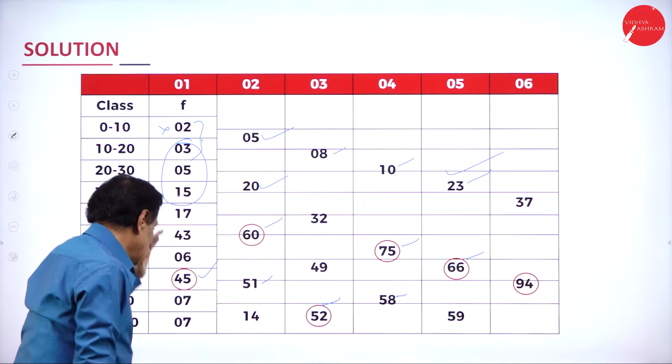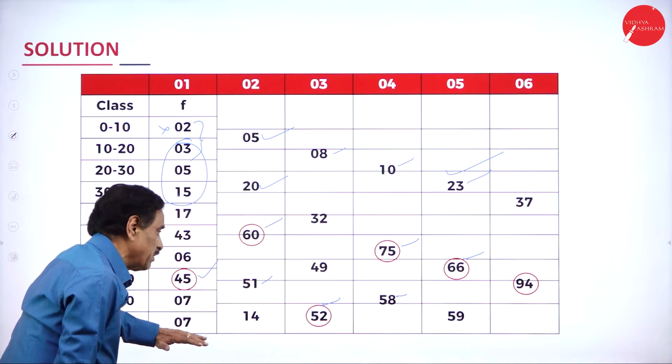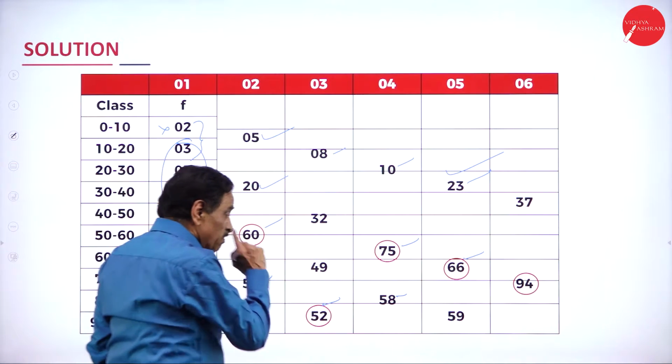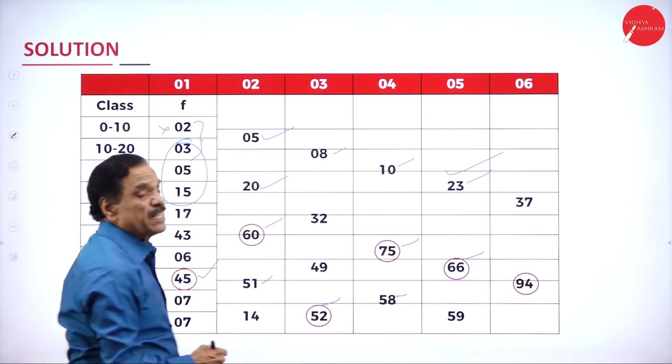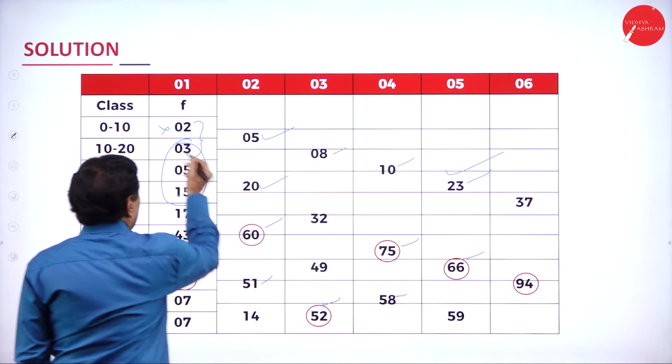Next 3. This is next 3. 5 plus 7, 12 plus 7, 19. 1 plus 4, 5, 59. Among them, which is the highest one? 66, you mark. The last step, leave 2.